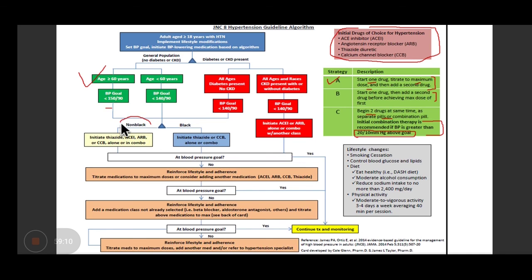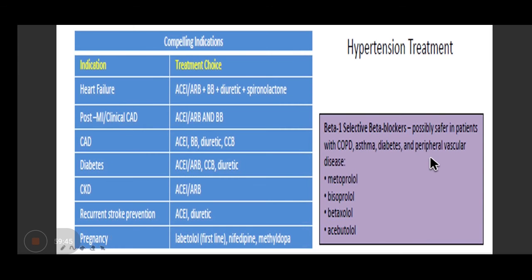So if the patient falls in the non-black category, you can initiate with thiazides, ARBs or ACE inhibitors. If black, then thiazides or CCBs. Right? If the goal BP is not achieved, you are supposed to reinforce the lifestyle, titrate the medication to maximum dose, or consider adding another medication from a different class, not from the same class. So this is all about the management of hypertension. I hope all is clear.